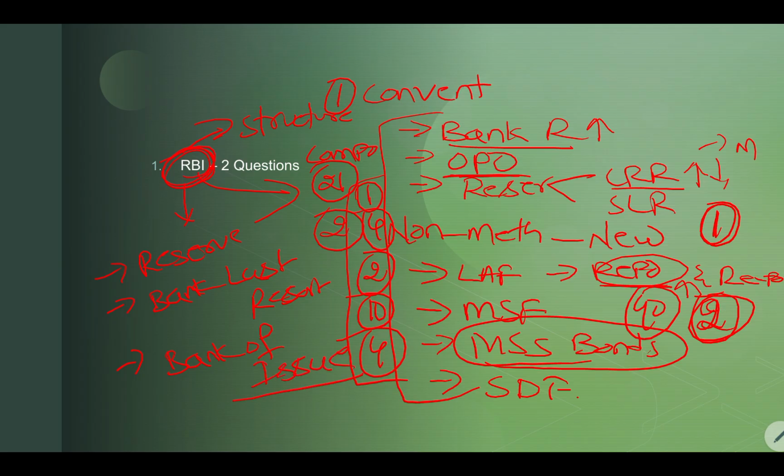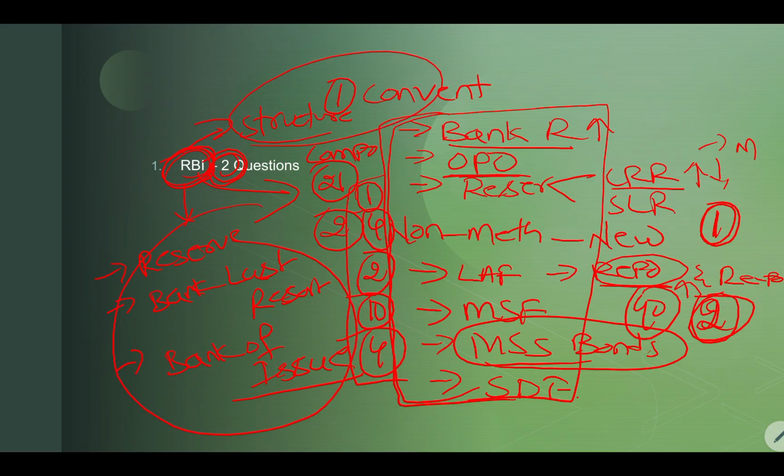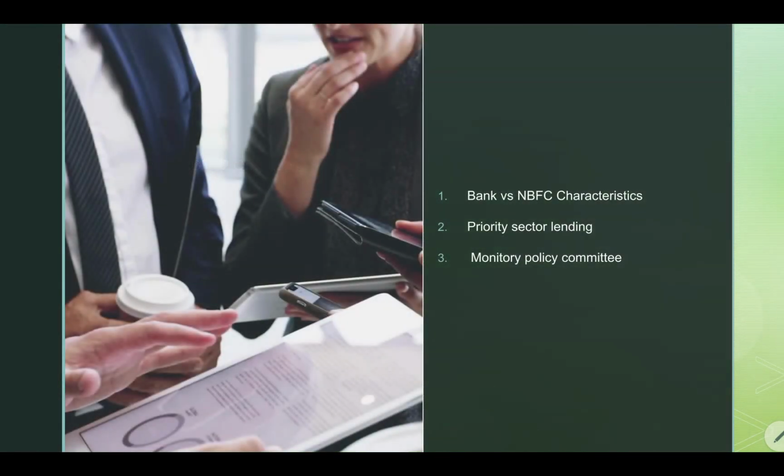So as I said, there will definitely be 2 questions, either only from these 7 topics, or the second question is from this area, the structure. And RBI is formed with the RBI Act 1934. Enough. If you are thorough with these topics, questions are going to come only from this, and you will be able to answer. These are the 2 questions.